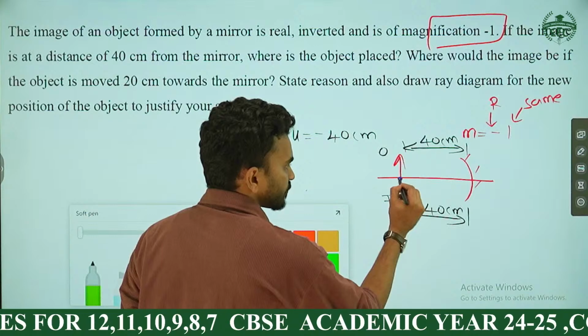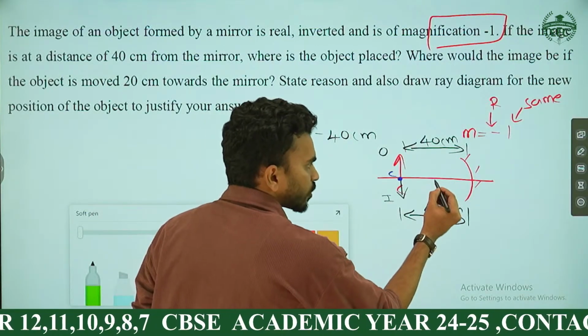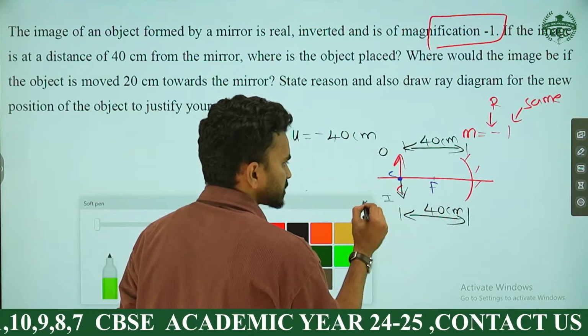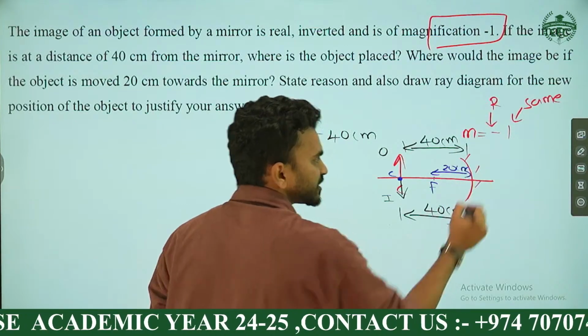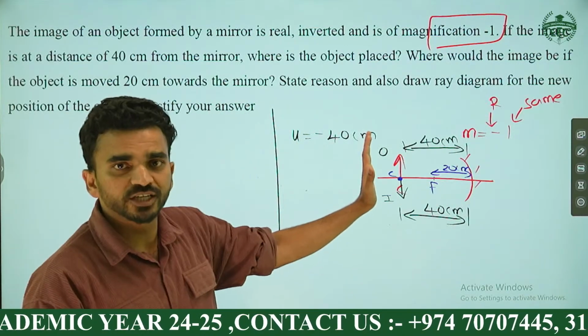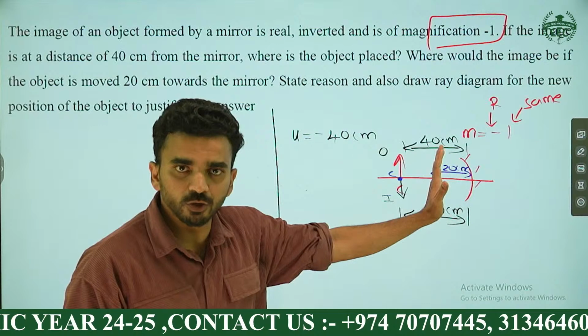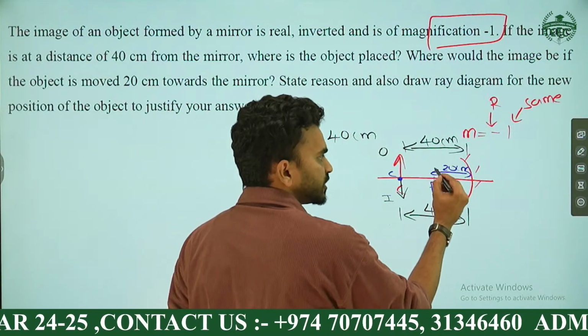So this is 40. This is what we call C. Then where will be the focus? Focus will be exactly 20 centimeter, right? So if you move the object 20 centimeter closer, then in the second case, where will the object come?